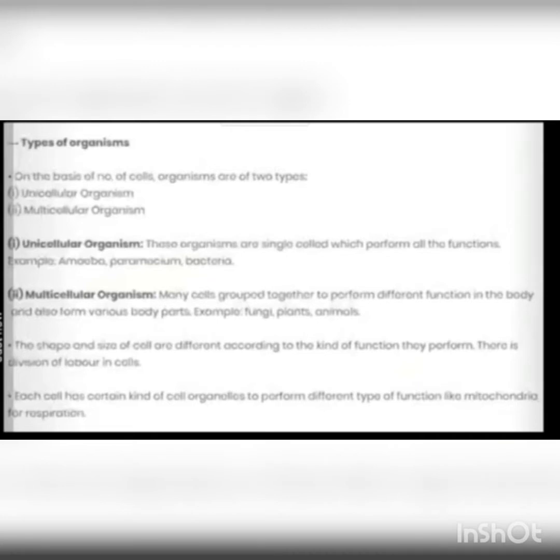With the invention of the microscope, we now know that there are a large number of organisms around us that are made up of only one cell. So, on the basis of the number of cells, organisms are divided into two types: unicellular organisms and multicellular organisms. Unicellular organisms are organisms that have only one cell, and this single cell is capable of performing all the functions like digestion, excretion, respiration, etc. Examples of unicellular organisms are amoeba and paramecium.